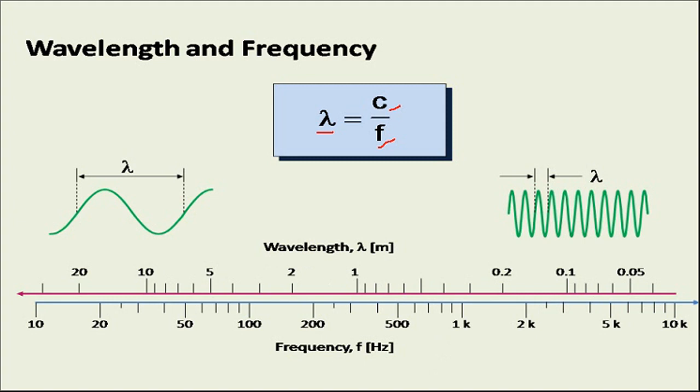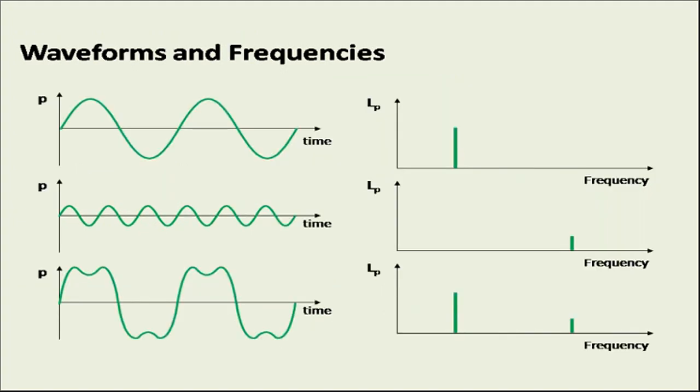Now we will try to represent different waveforms and their frequencies. Suppose we show one of the waveforms in the time domain. This is the value of the amplitude that increases and then becomes 0, so there is a sinusoidal variation. This will be represented by a particular value of LP on the y-axis and the frequency corresponding to it.